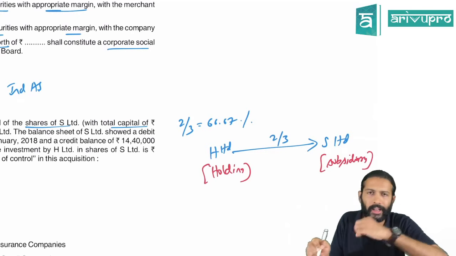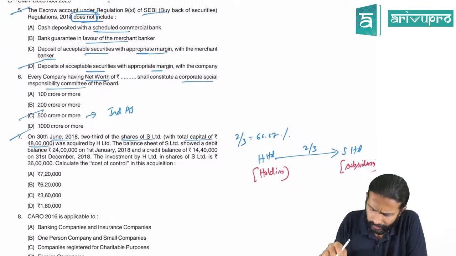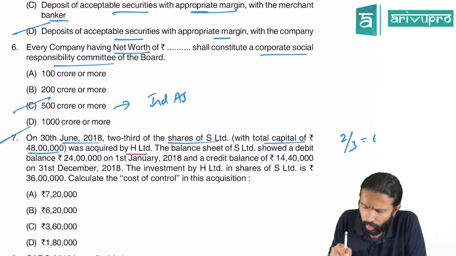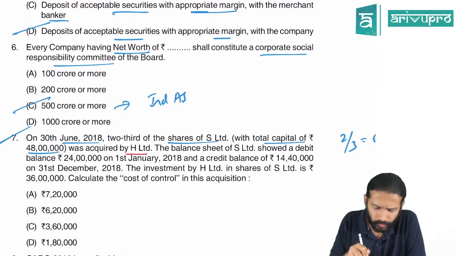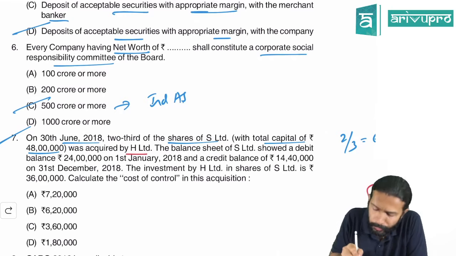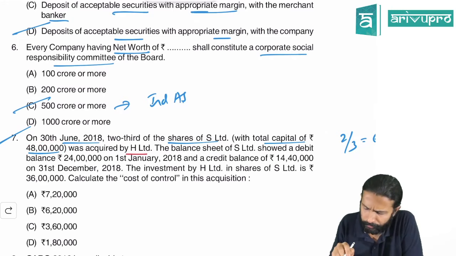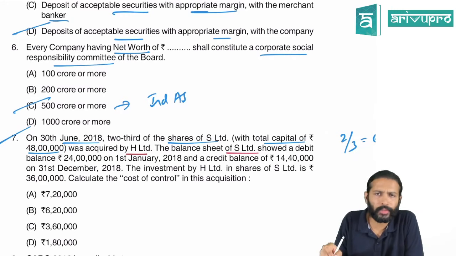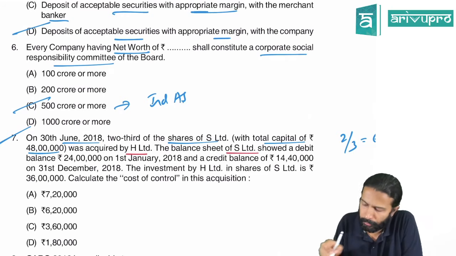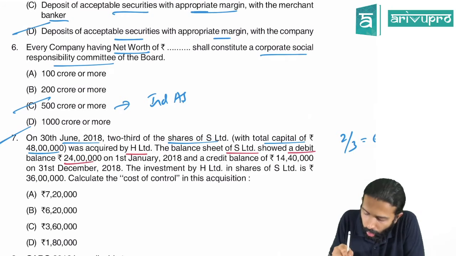So this is a consolidation question. They've asked one question on consolidation. Let's see what they're trying to ask. So the holding company has acquired 2/3 of the shares of the subsidiary company. The subsidiary's share capital they are telling us to be 48 lakhs. Okay. The balance sheet of S Limited, that is the subsidiary company, showed a debit balance of 24 lakh on 1st